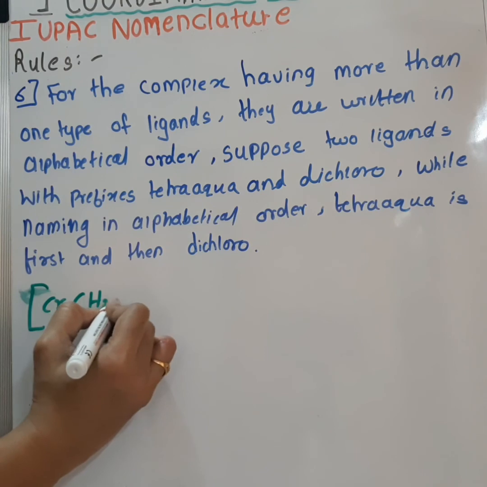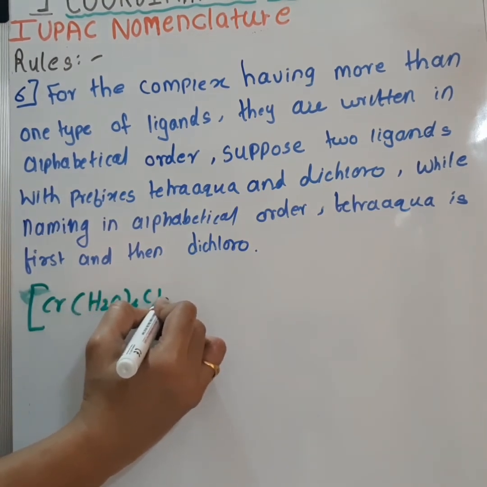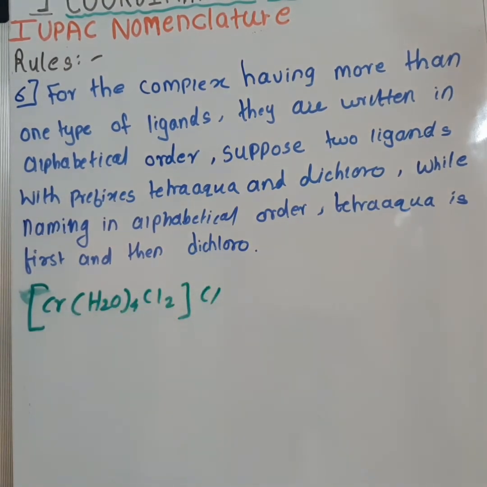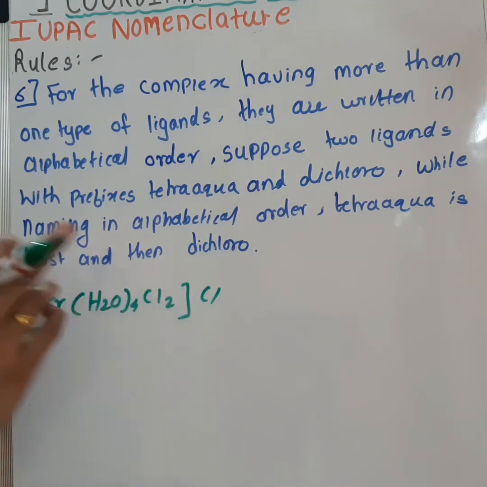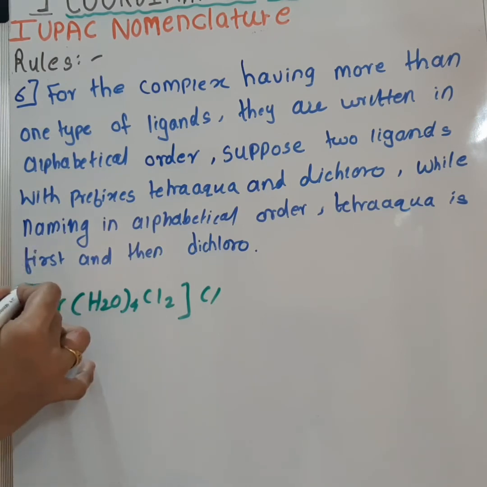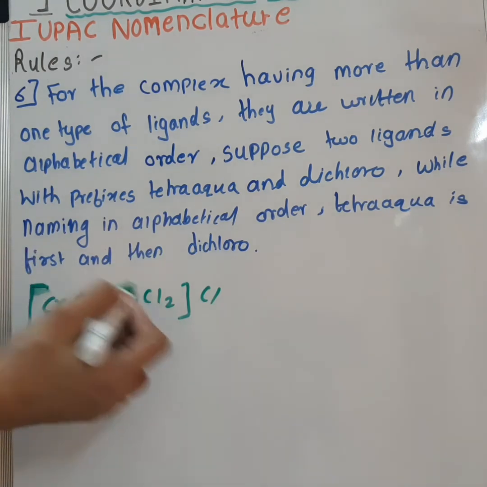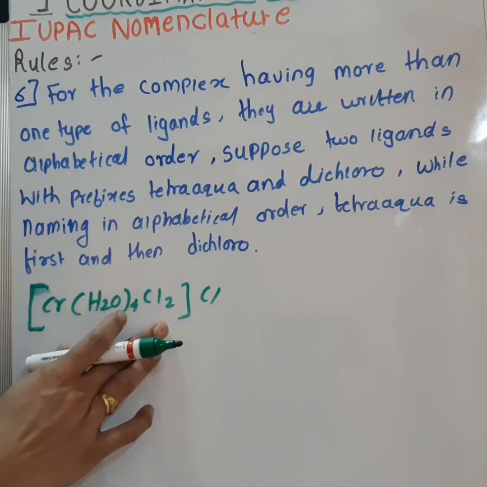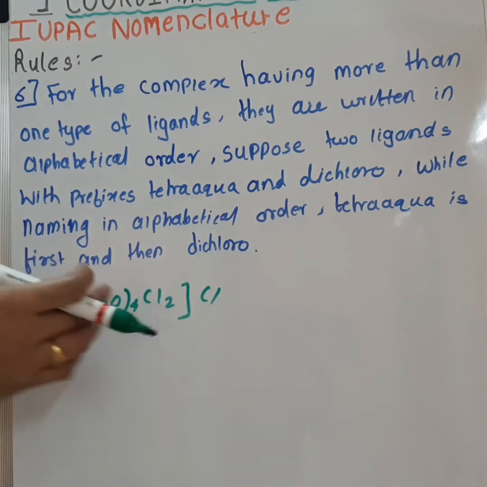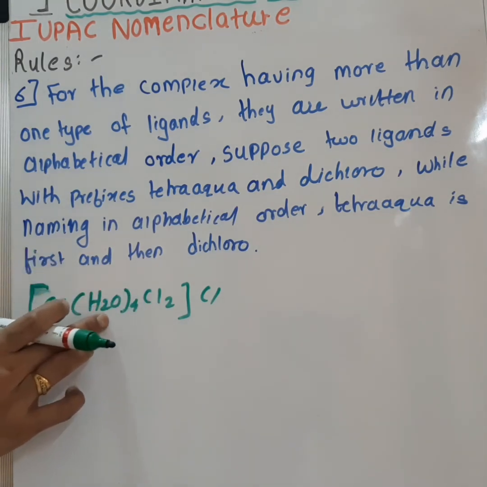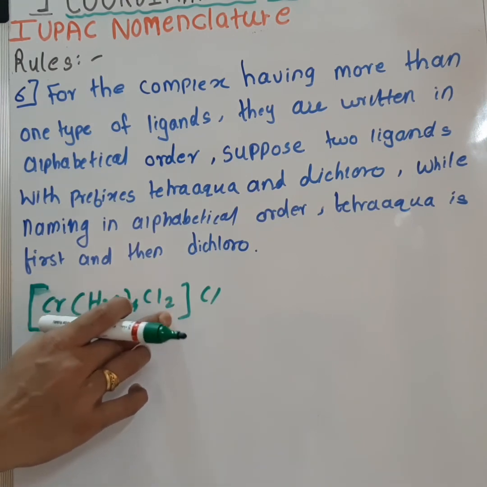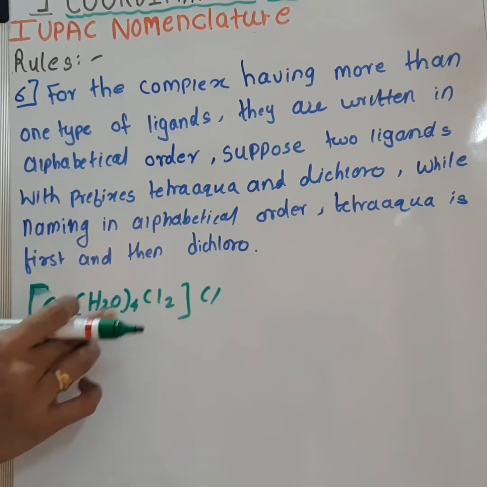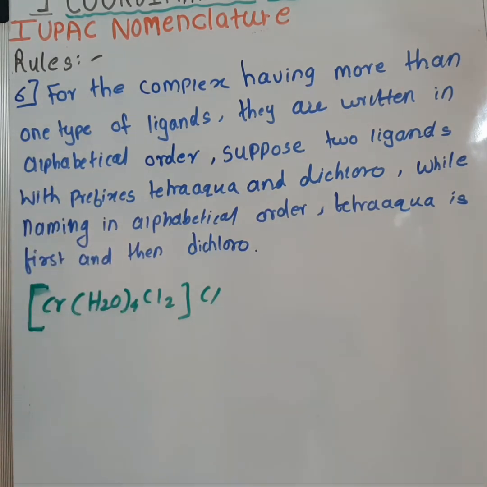[Cr(H2O)4Cl2]Cl. So here are 2 types of ligands. One is H2O and the other is chlorine, that is Cl. So for naming, which ligand should be named first? We have to take the alphabetical order for naming this type of ligands. There are 4 molecules of H2O, so it will be tetraaqua. And there are 2 chloro ligands, so it will be dichloro. So tetraaqua will come first and then dichloro will come.